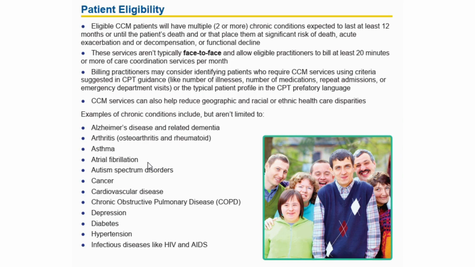Asthma, regardless of severity. Atrial fibrillation. This could be paroxysmal, meaning it happened once after surgery, or it's permanent atrial fibrillation. They're always in atrial fibrillation. So obviously that would qualify. Autism spectrum disorders. Cancer. What a huge big bucket here. It could be cancer in remission or active cancer, obviously. And then also include basal cell cancer, squamous cell cancer of the skin. So remember those.